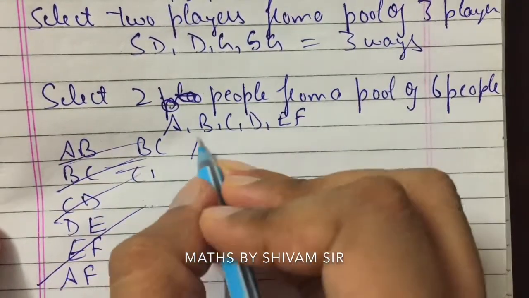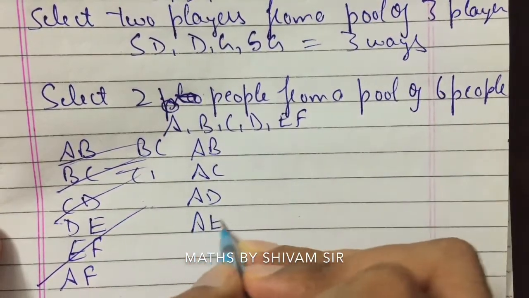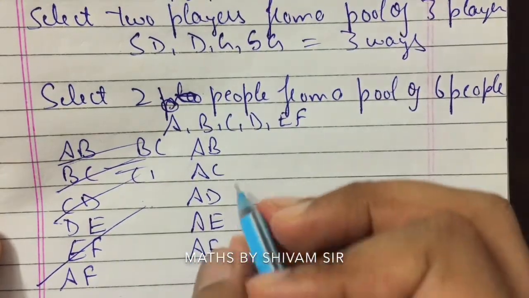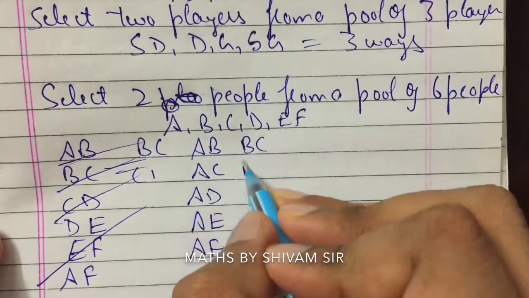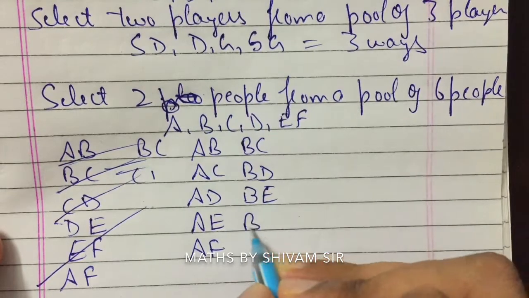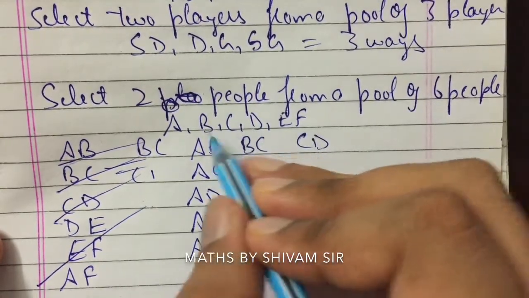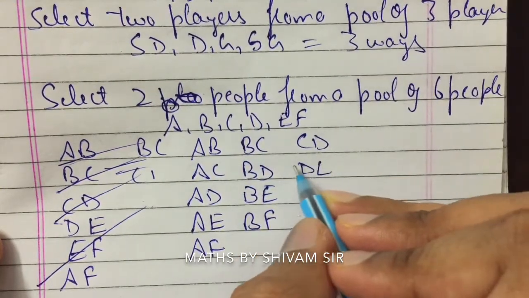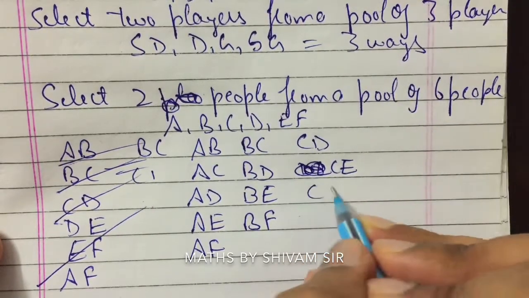Write it down this way, which makes the counting easy: AB, AC, AD, AE, AF. Next, BC, BD, BE, BF. We cannot take BA. Next, CD, CE, CF.